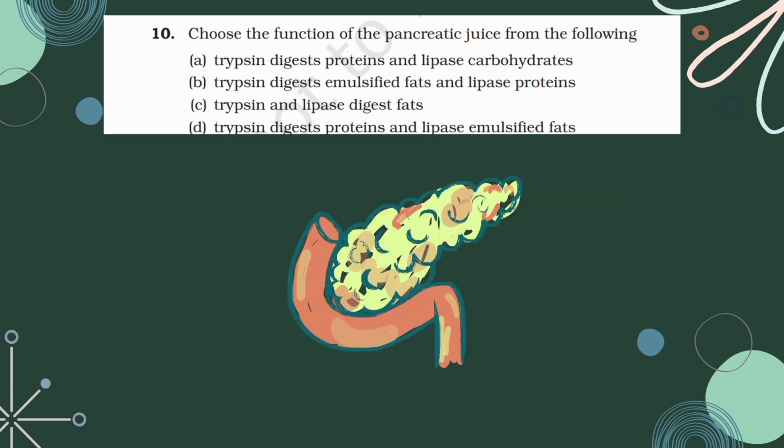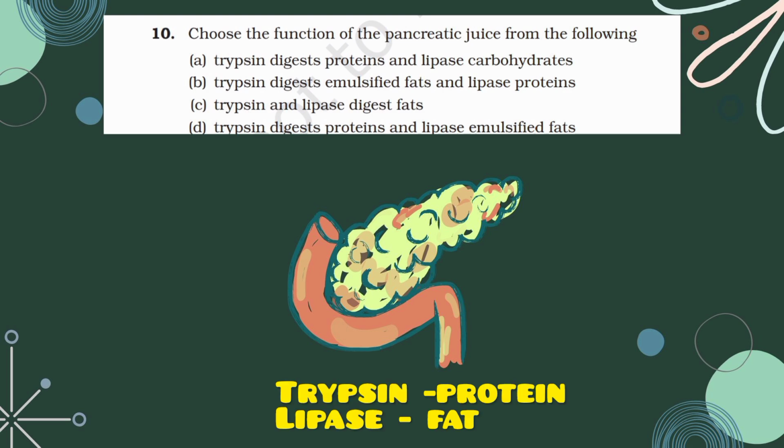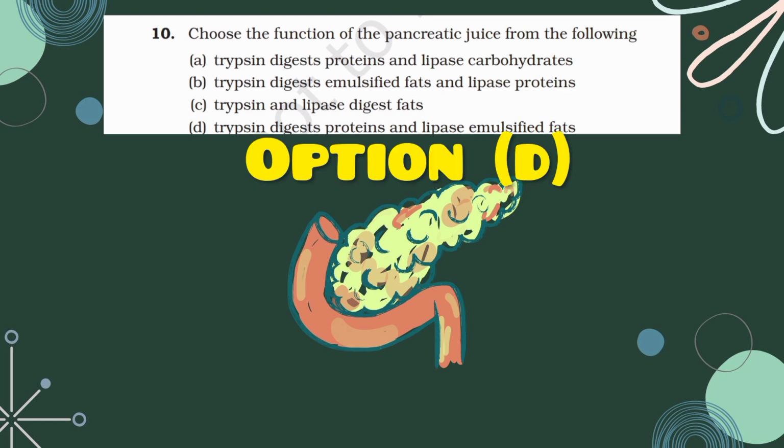The 10th question. Choose the function of the pancreatic juice from the following. We know pancreatic juice has trypsin, lipase, chymotrypsin and other enzymes. Trypsin digests proteins while lipase emulsifies fat. So the correct option among the given ones is that trypsin digests protein and lipase is for fat. That is your option D, the correct answer. We should know trypsin is for protein and lipase is for emulsifying fat.